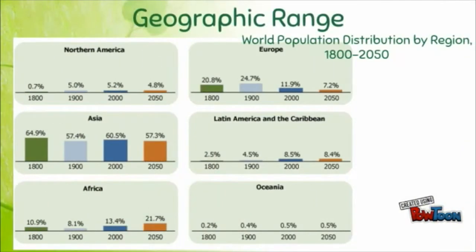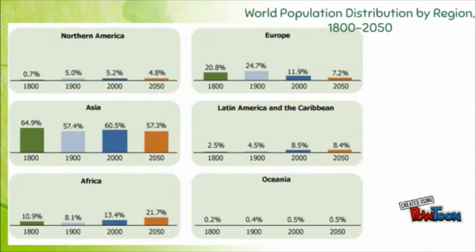The chart shows world population distribution by region from 1800 to 2050. In 1800, the vast majority of the world population resided in Asia and Europe, with 65% in Asia alone. By 1900, Europeans' share of world population had risen to 25%, and some of this growth spilled over to the Americas, increasing their share of the world total.